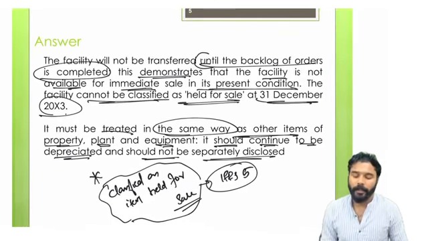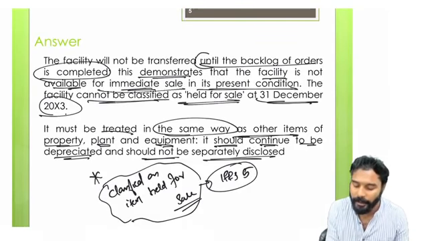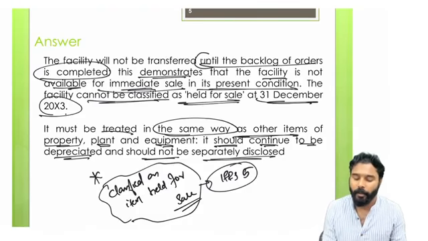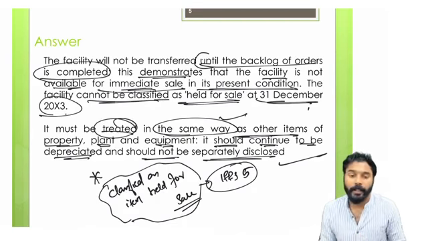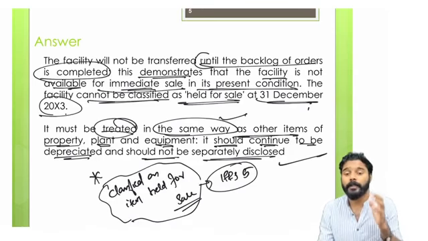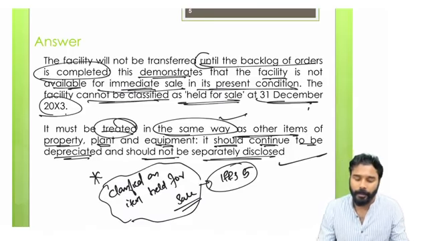The facility will not be transferred until the backlog of orders is completed, and this demonstrates that the facility is not available for immediate sale in its present condition. The facility cannot be held for sale as at 31st December 2003, and it must be treated in the same way as other items of PPE, and it should continue to be depreciated and should not be separately disclosed. Clear? We'll still continue to treat this as PPE itself. We don't need to make any separate disclosure, because currently the item is not held for sale. Perfect? Because still the works are pending, right? That's it.